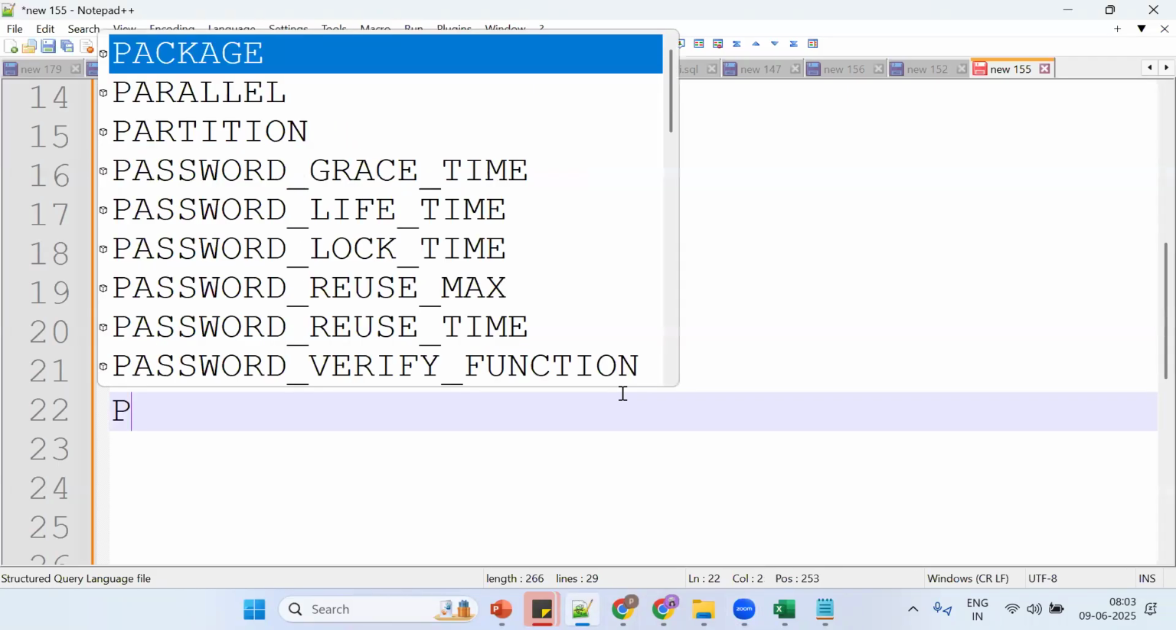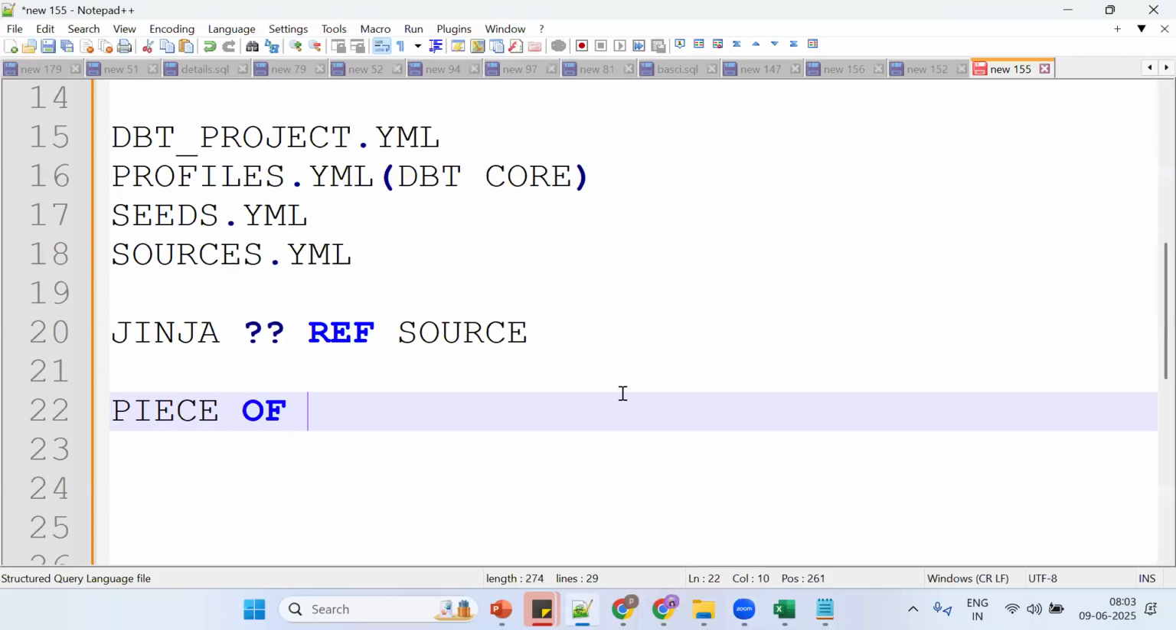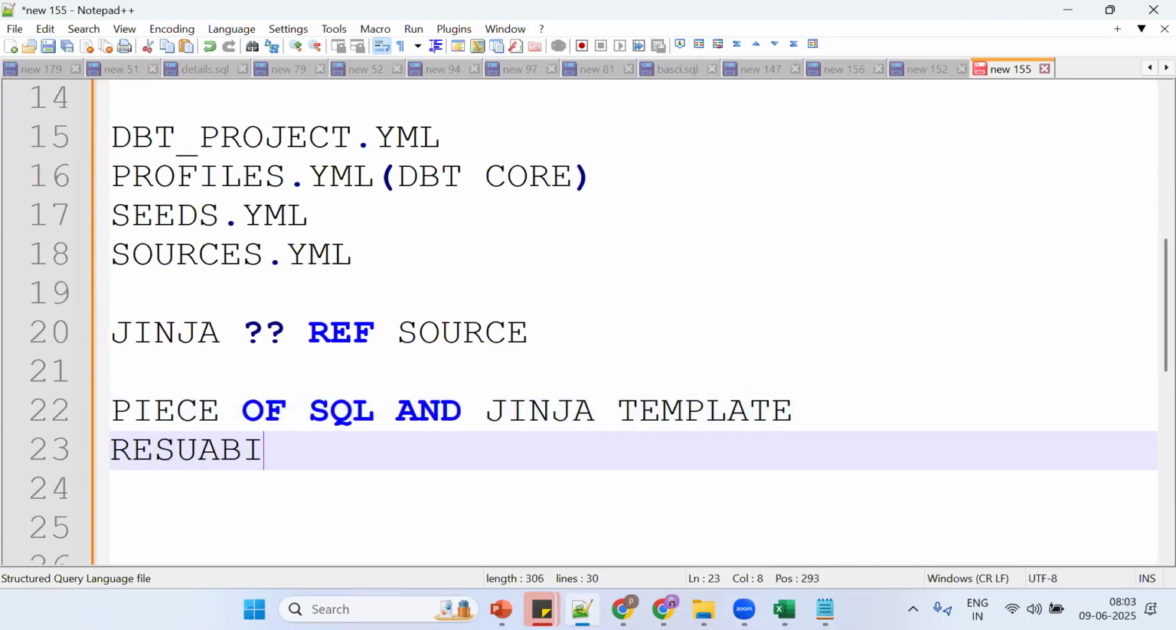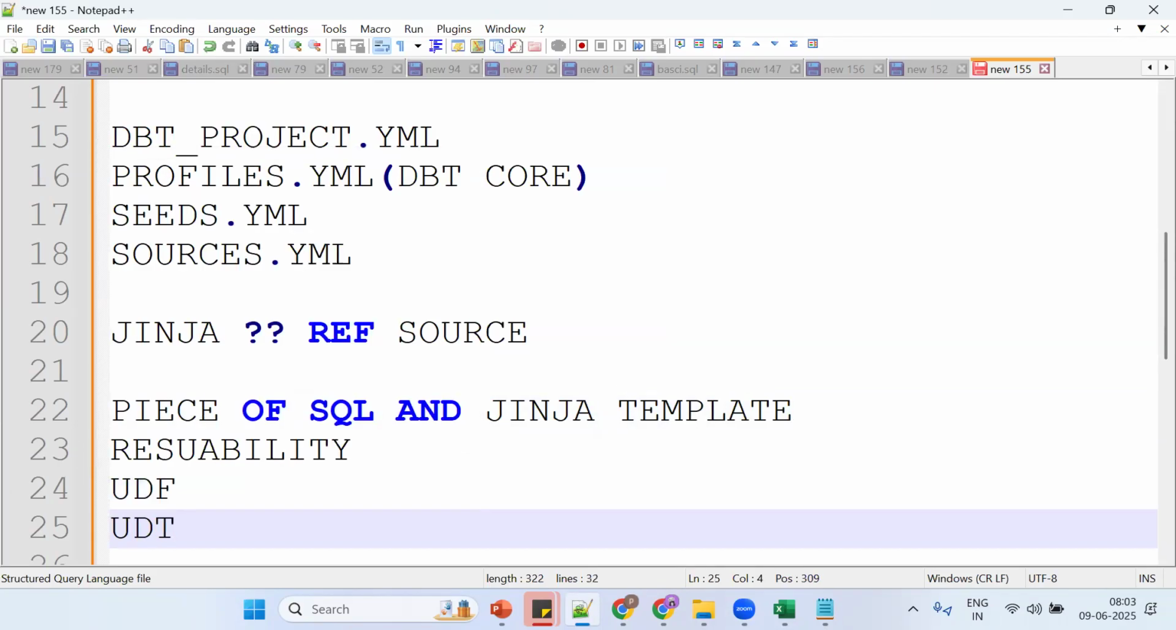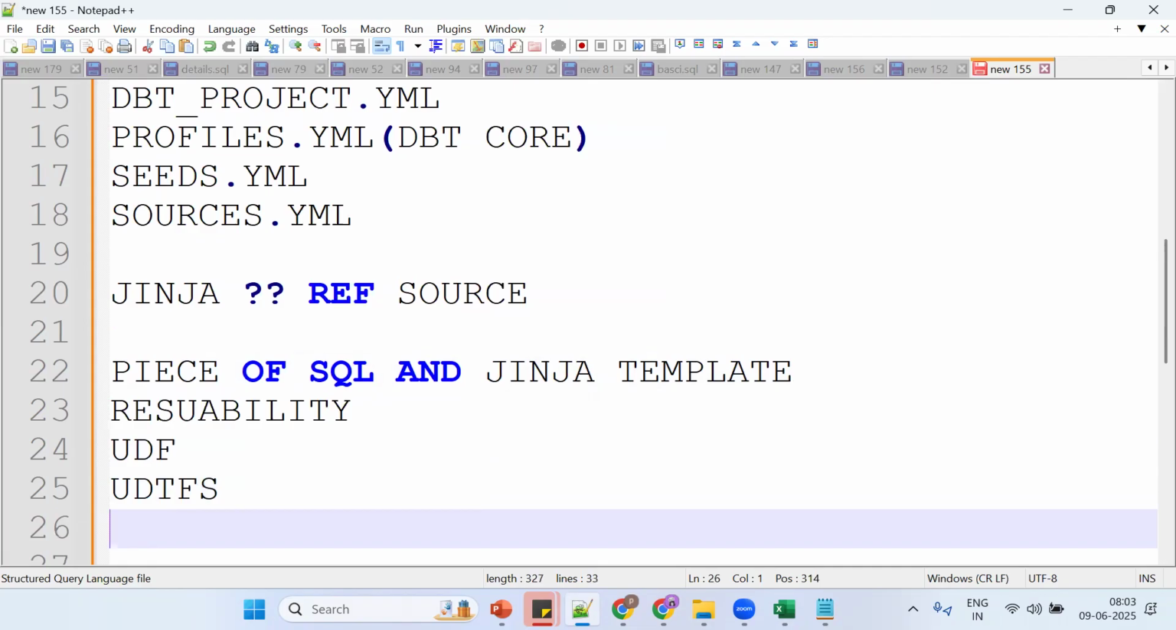Macros are pieces of SQL code and Jinja templates. The main purpose is reusability, the same as a user-defined function or user-defined tabular function. Then what about a procedure? Whatever you write with a UDF, user-defined tabular function, or procedure will go with the macros concept.